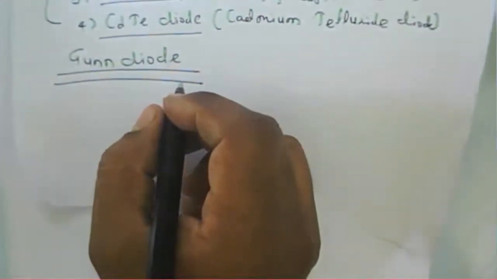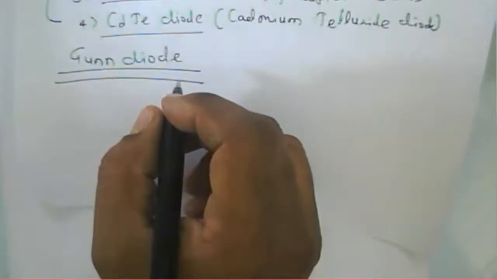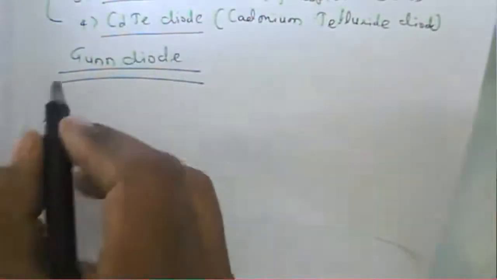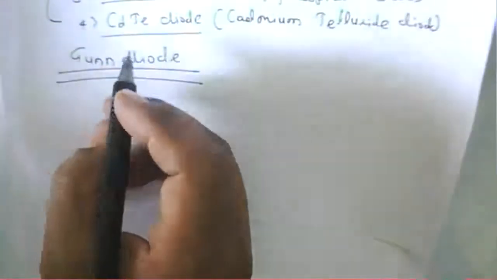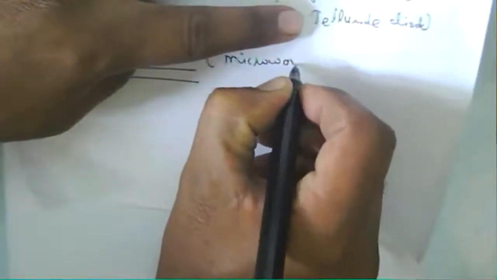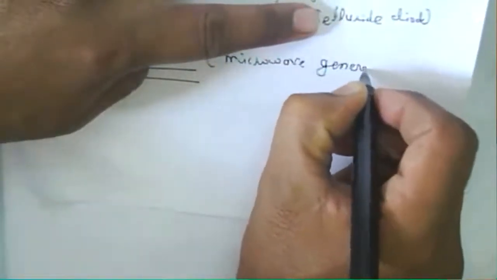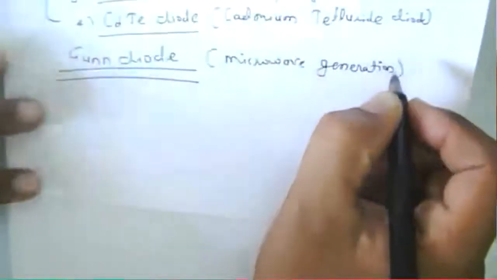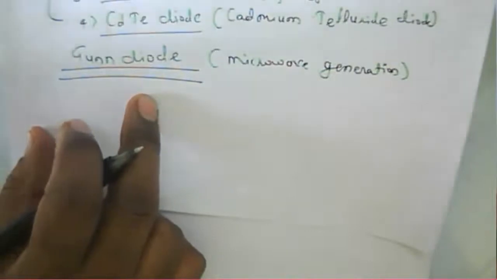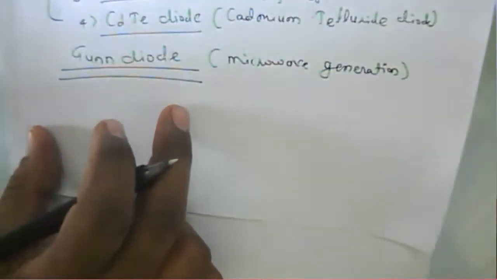Generally we say that electrons change their energy level, and the same thing happens in this particular Gunn diode, where microwave generation takes place when we apply a particular bias to the diode.